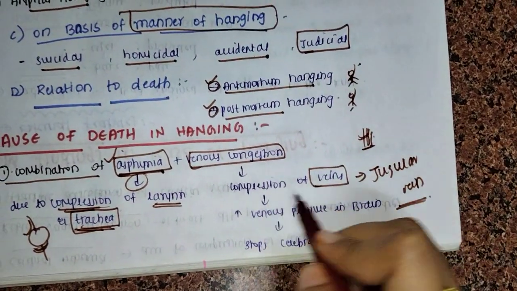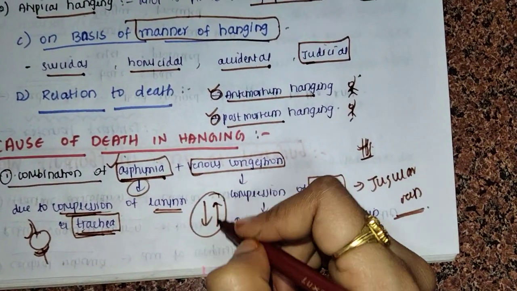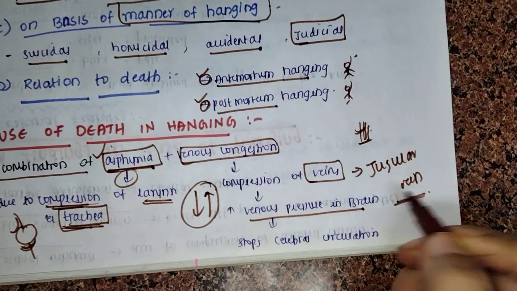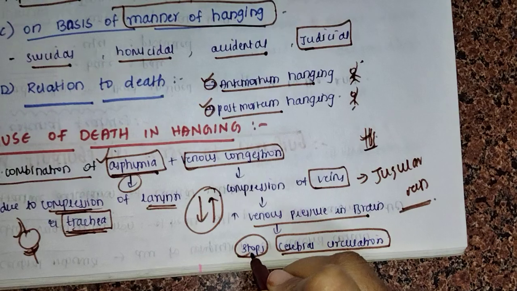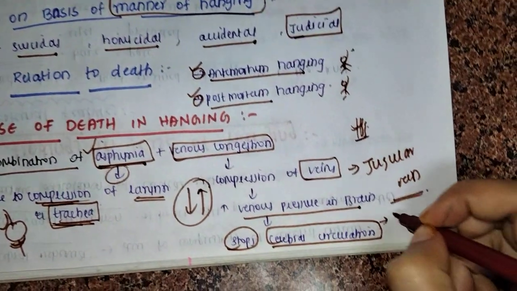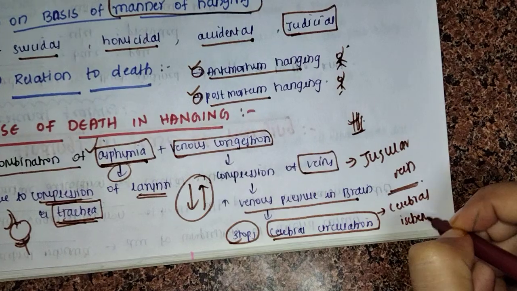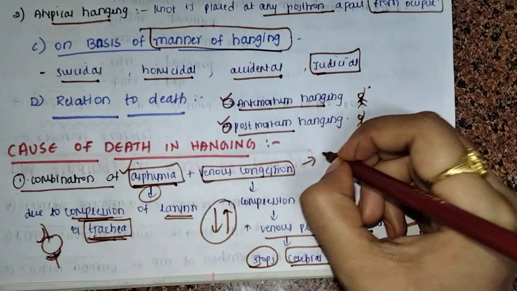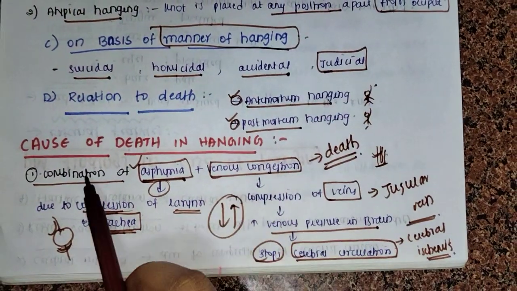Because of this, there is no incoming and outgoing of blood from the brain into the body. So venous pressure increases in the brain, which stops the cerebral circulation and causes cerebral ischemia, which ultimately causes death. So this is the cause of death.